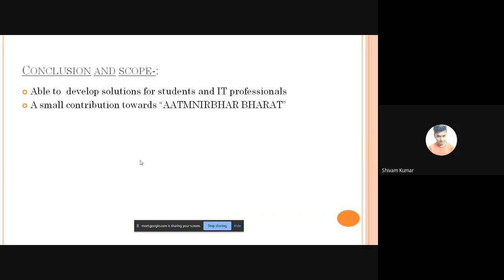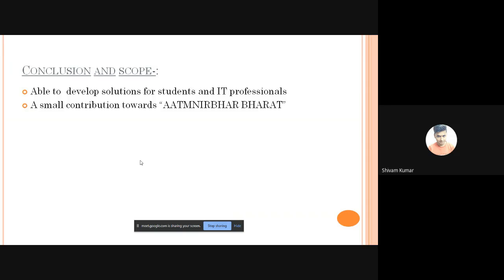The next is our conclusion and scope of our project. The main scope is that we will be focusing on students. The major focus is on students, because during their college life or higher education, they have to tackle many situations where they have to present their files, share files between students and share the resources which they have gathered.